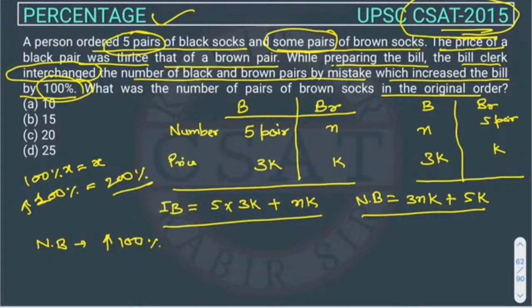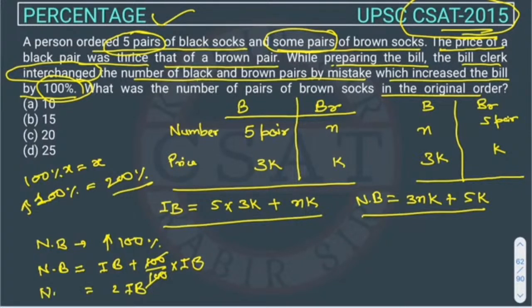Otherwise you can do it through the unitary method. The new bill will be the initial bill plus 100% of the initial bill, because it got increased by 100%. This 100 will cancel this 100. IB plus IB is equal to 2 initial bill.